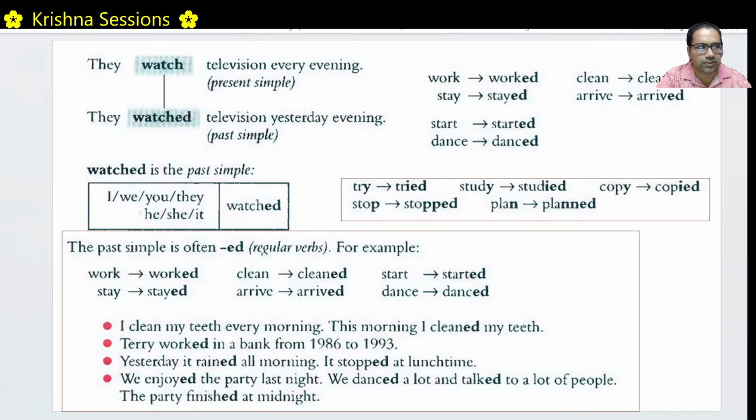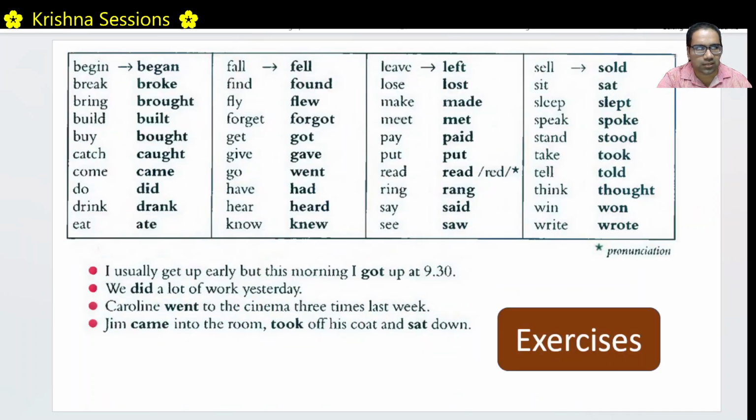There are some verbs which are not so straightforward in terms of their past tense. So, for example, begin, began, break, broke. This is in simple present. This is in simple past. Bring, brought, build, built, buy, bought, catch, caught, come, came, do, did, drink, drank, eat, ate. These are all past forms, right? They are not directly related to the spelling, or we are not making them by adding ed, right? Because these are formed without adding ed.